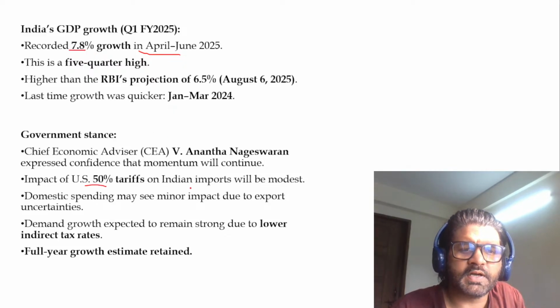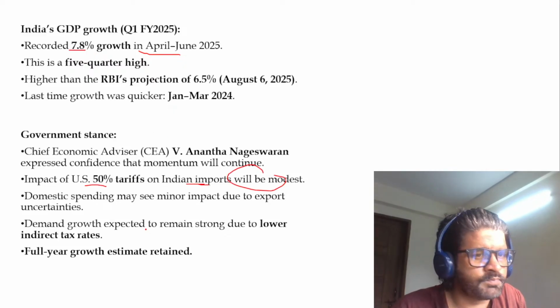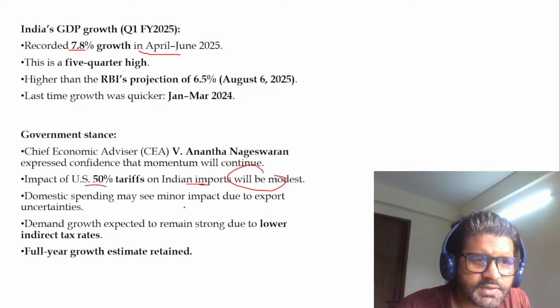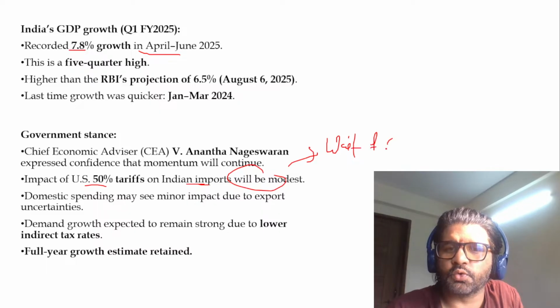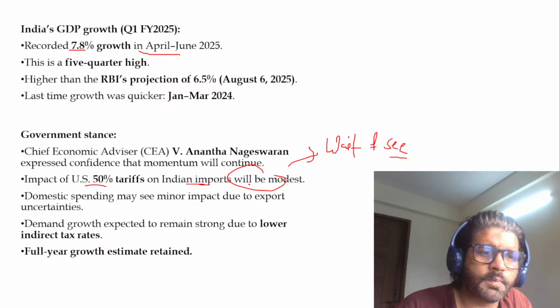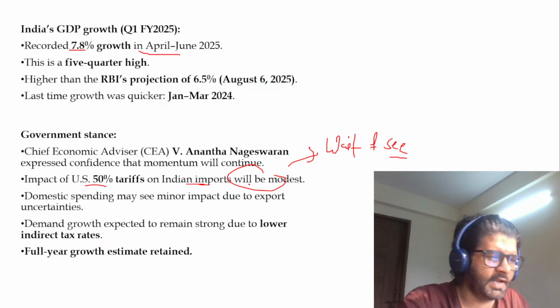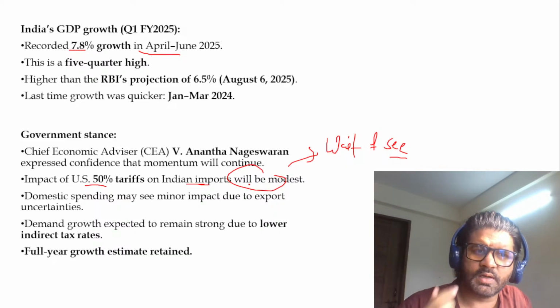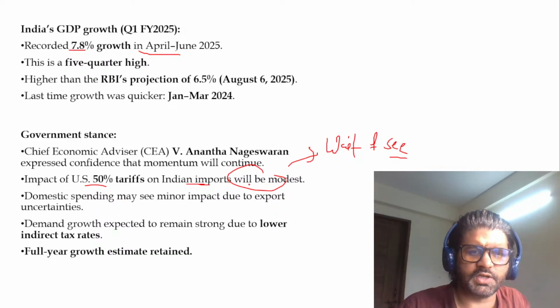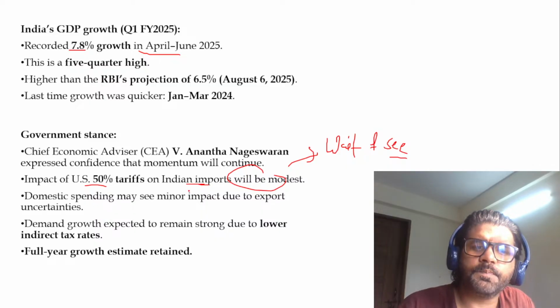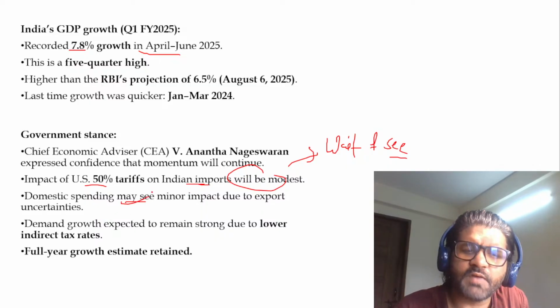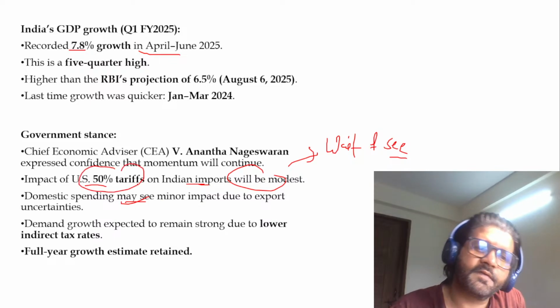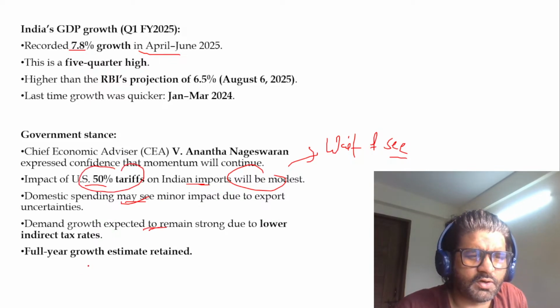Impact of US 50% tariffs on India's import will be modest. And according to Chief Economic Advisor, we have to wait and see. Always, government will always pose a rosy picture. If they say that no, we'll be doomed, everything will fall. Anyway, I have invested in SIP and my money is getting reduced with each passing day. So we are feeling the pinch of it, but obviously government has to be optimistic. Domestic spending, and we have talked about how we have to counter this tariff yesterday. Demand growth, and so on. You can read all these things.